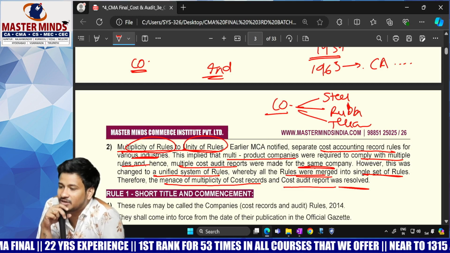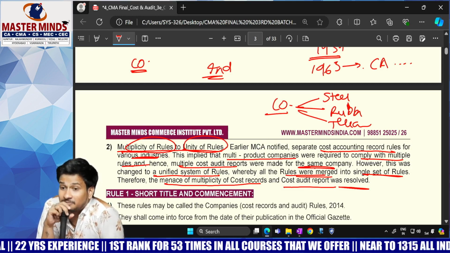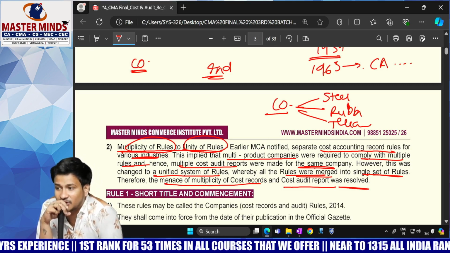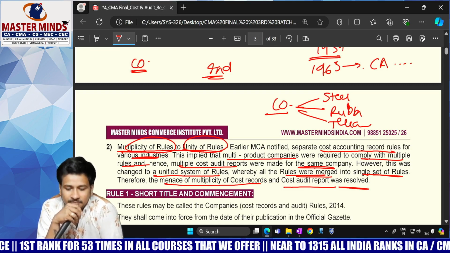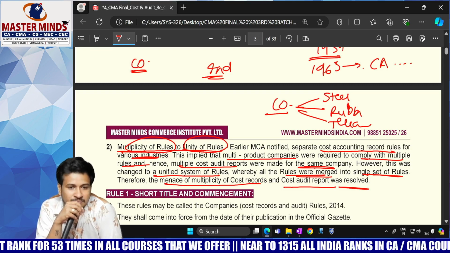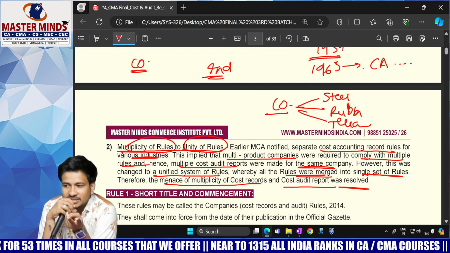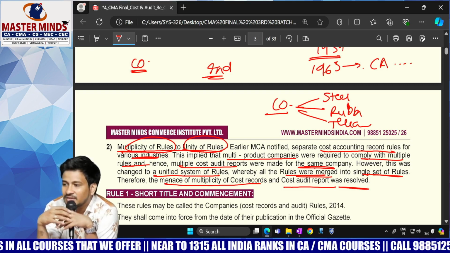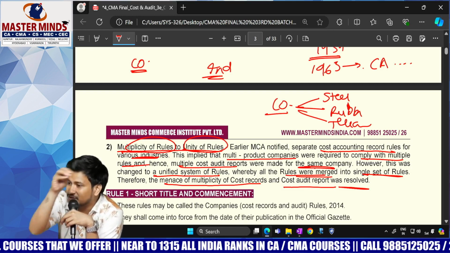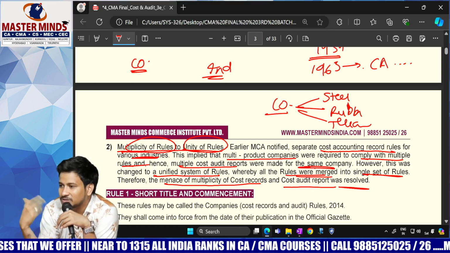What is the chapter we are learning? Companies Cost Records and Audit Rules 2014. What are the 3 departments of central government? Executive, judicial, legislative. The legislative power is always in the hands of the legislative department of central government. It will frame the rules and regulations.